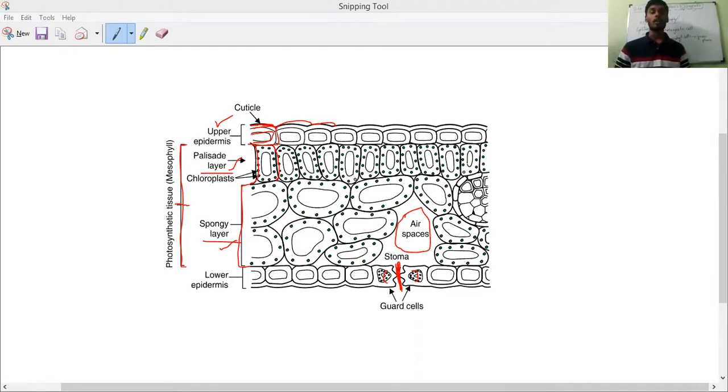So here the reaction will take place. A photosynthetic cell of a green leaf may contain around 100 or more tiny chloroplasts.